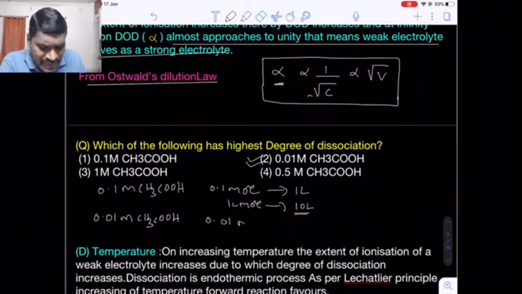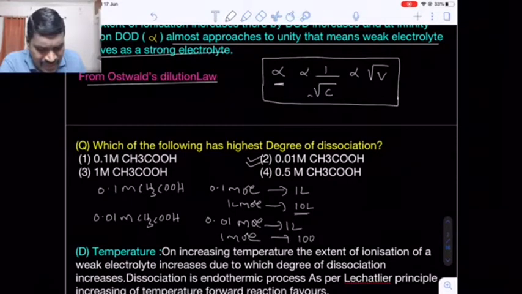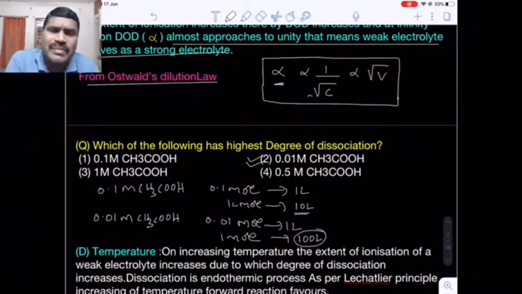0.01 moles of acetic acid again present in the 1 liter, then 1 mole of acetic acid will be present in 100 liters. Are you getting my point? That means I am just comparing option 1 and option 2. In between these two, which has a high degree of ionization?